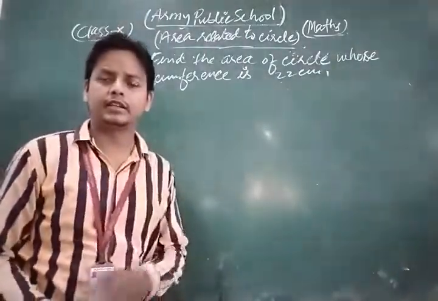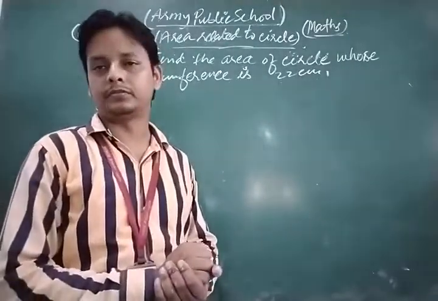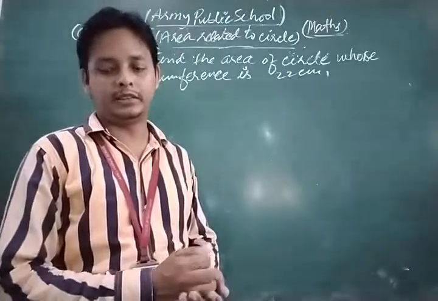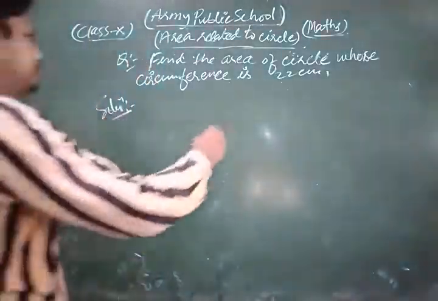For finding the area, first of all we must have the radius of the circle. So first of all we find the radius.